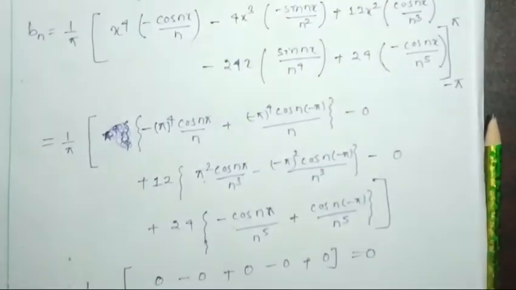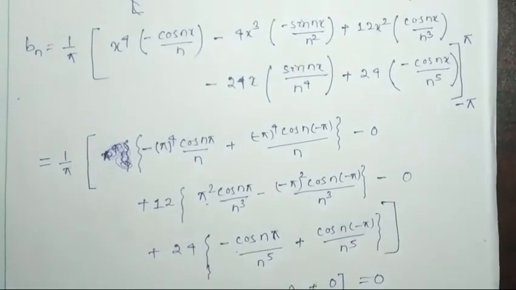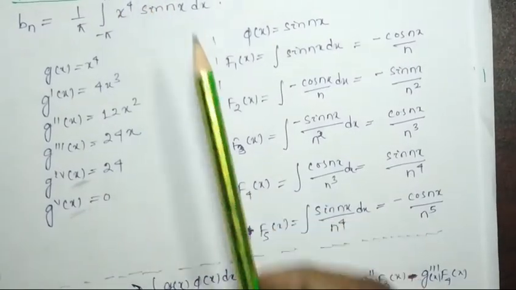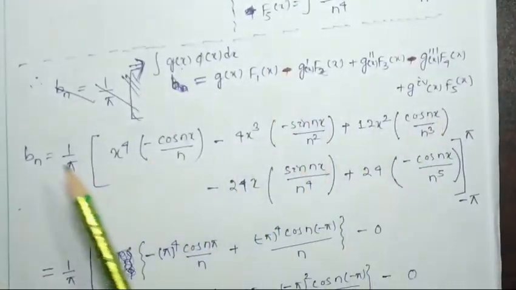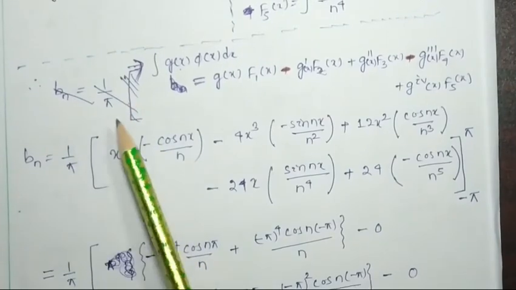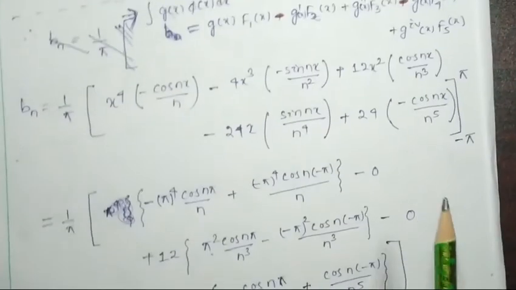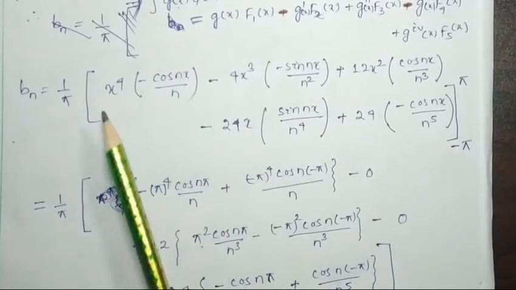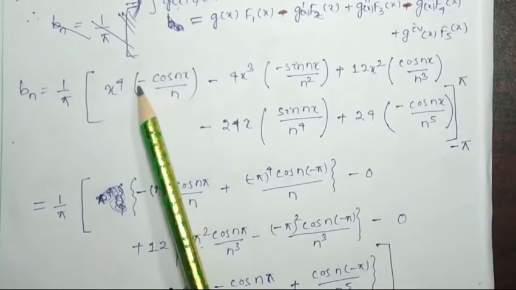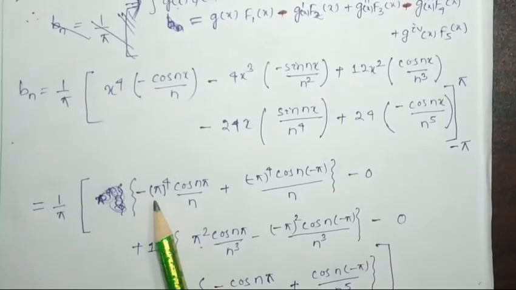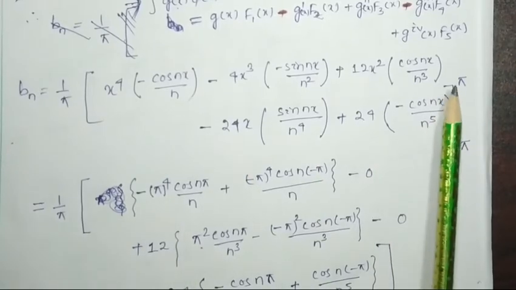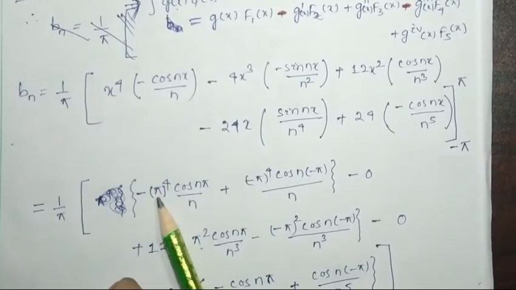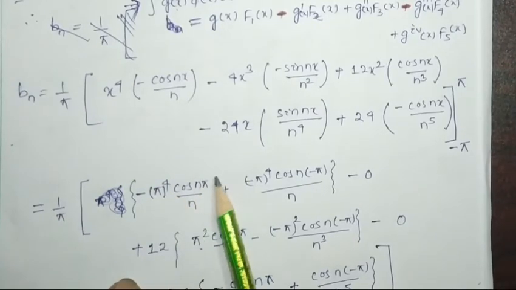So in this way we found the integration of x to the power 4 sin nx, but bn is 1 by pi integration from minus pi to pi. So we have to put the upper and lower limit for each term. Here minus, we put pi to the power 4 cos n pi by n.